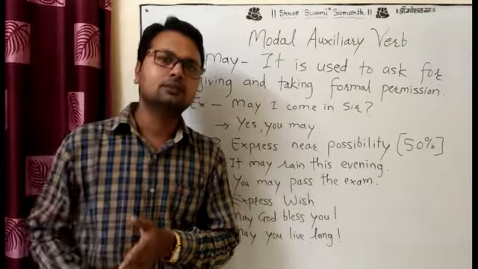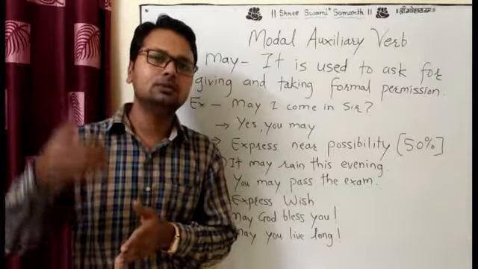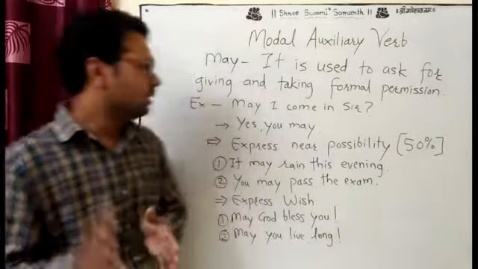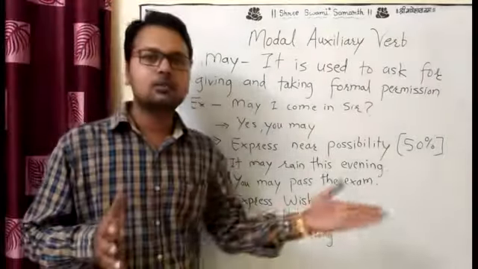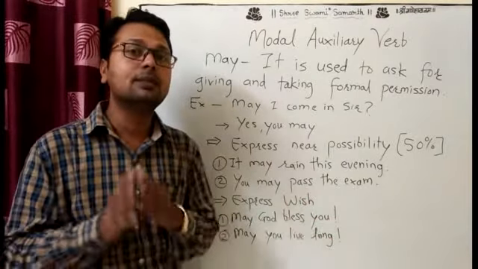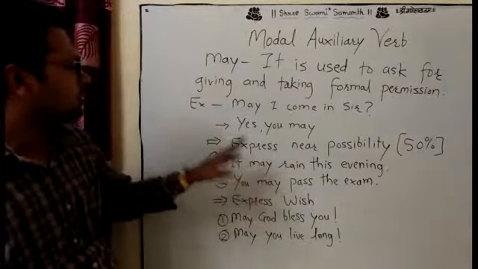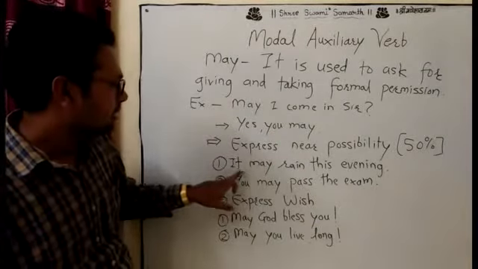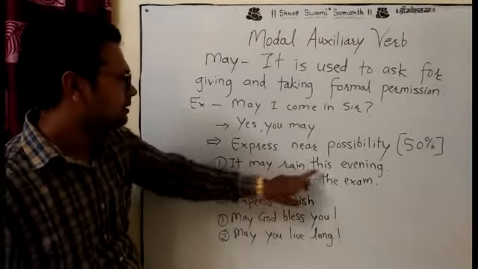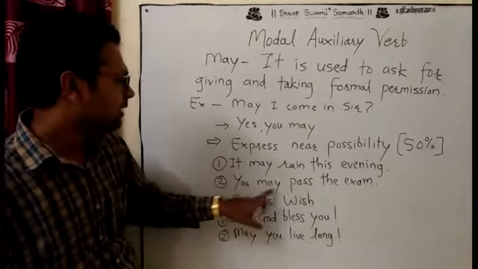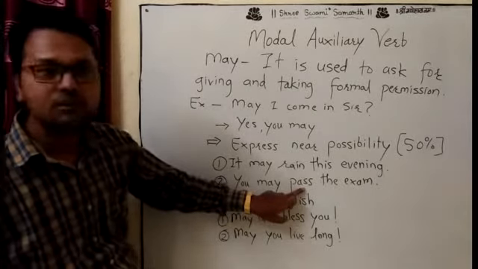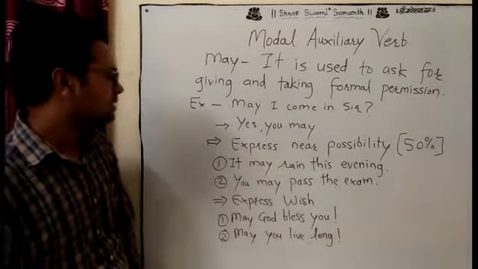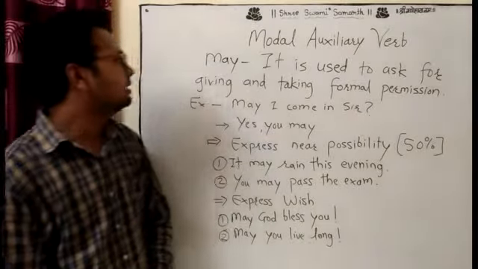Sometimes we use can, sometimes may, sometimes should, would. After the modal auxiliary verb, see in the sentence: it may rain this evening, you may pass. Pass is V1. By this we understand may.